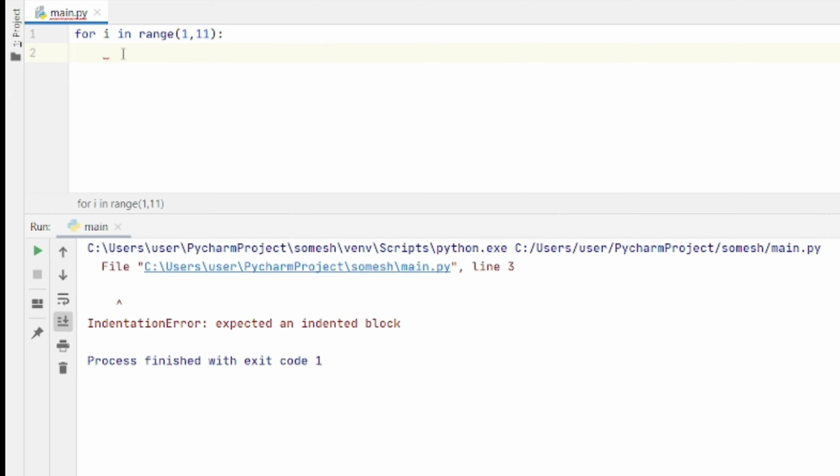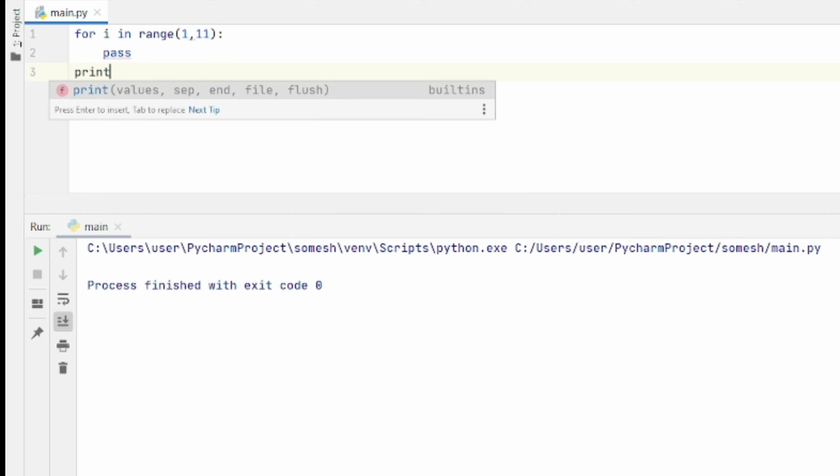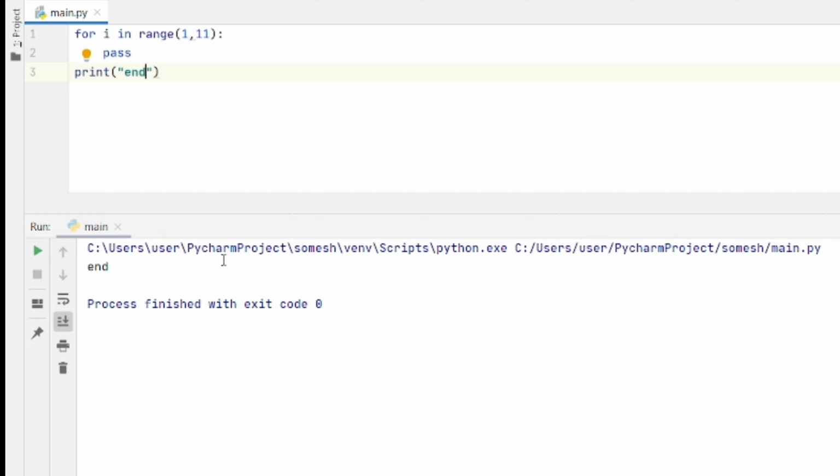Then when you run this, it does not give you any error. Then when you give print end at the last, it will skip the total for loop and print end at the last. So pass is used to skip from one block to another block. We can use pass in while loops also.